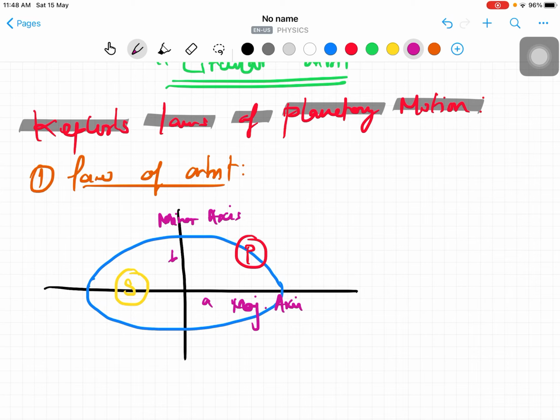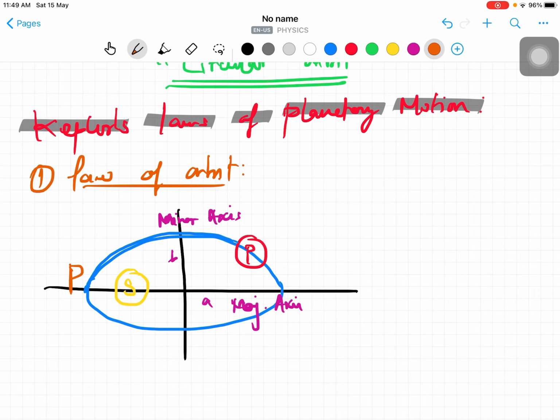That is a different case, but we need to understand a very important theoretical aspect for the JEE and NEET exam. A very important point is what perihelion and aphelion are. When the planet which is revolving around the sun comes nearest to the sun, like this, that point is called perihelion, denoted P.